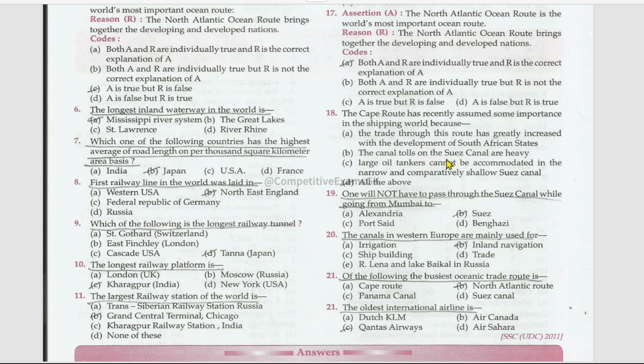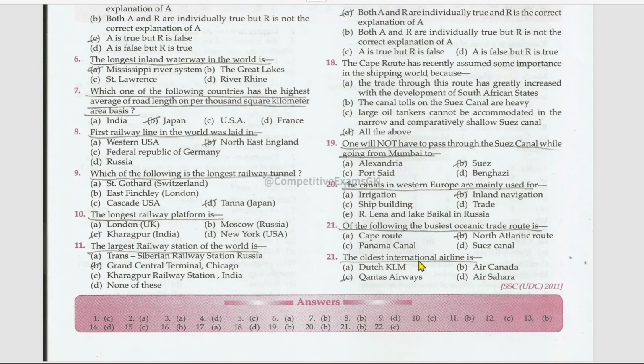The canal tolls on the Suez Canal are heavy. Large oil tankers cannot be accommodated in the narrow and comparatively shallow Suez Canal. All of them are correct. One will not have to pass through the Suez Canal while going from Mumbai to Suez. The canals in Western Europe are mainly used for inland navigation. Of the following, the busiest oceanic trade route is the North Atlantic route. The oldest international airline is Qantas Airways.